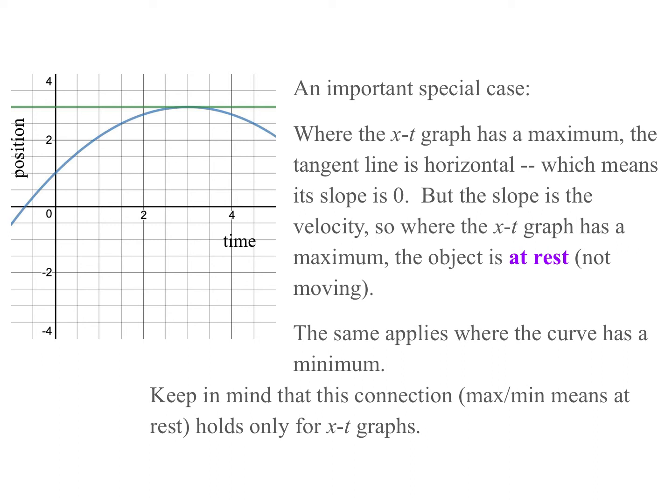But do keep in mind that this connection, that a max or min is at rest, holds only when it's a position graph. If you're graphing something else like a velocity, then it won't be that much. On a velocity graph, it's a little easier. Where the velocity graph crosses the t-axis, we know the velocity has to be 0.